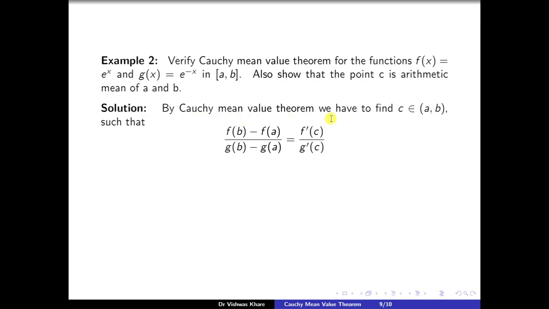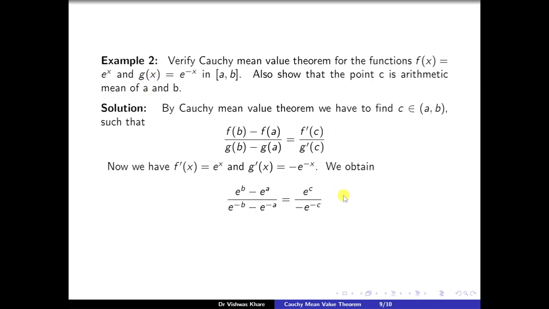By Cauchy mean value theorem, we have to find a c belonging to open interval (a, b) such that f(b) minus f(a) upon g(b) minus g(a) is equal to f dash c upon g dash c. Now we have f dash x is equal to e to the power x and g dash x is equal to minus e to the power minus x by finding the derivative of f and g. We obtain, by putting these values over here, e to the power b minus e to the power a upon e to the power minus b minus e to the power minus a is equal to e to the power c upon minus e to the power minus c,